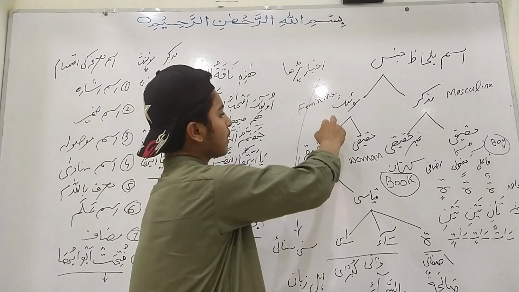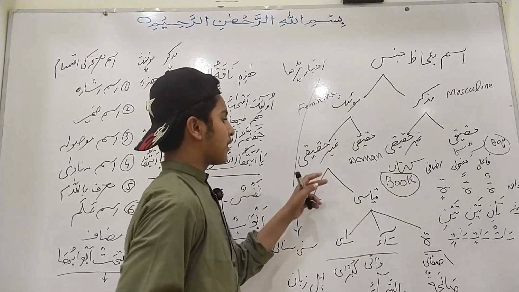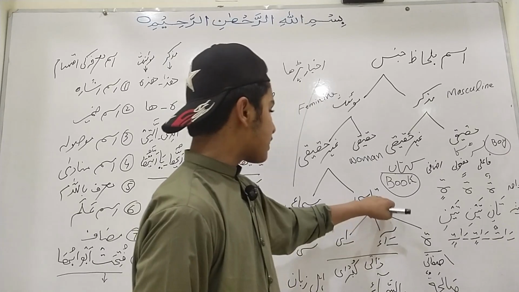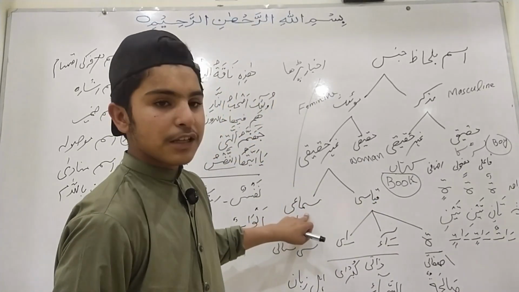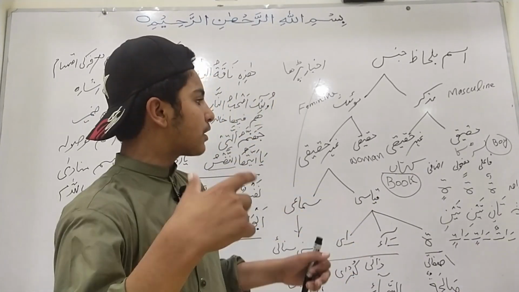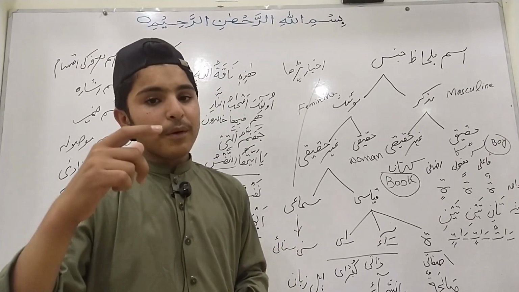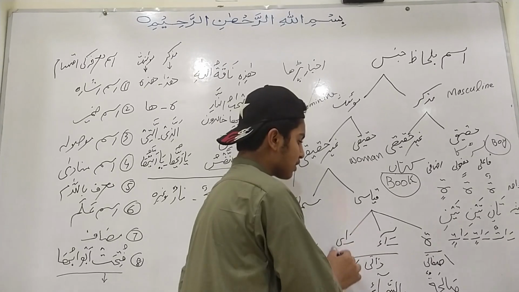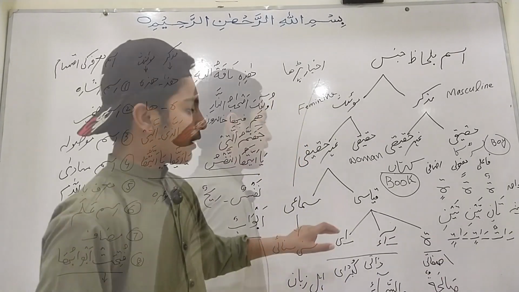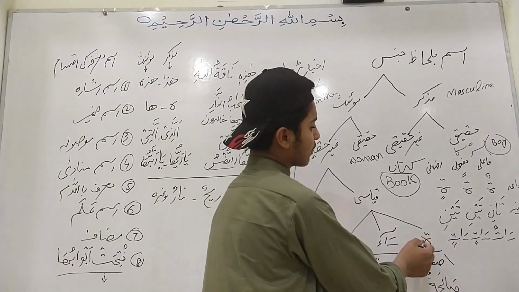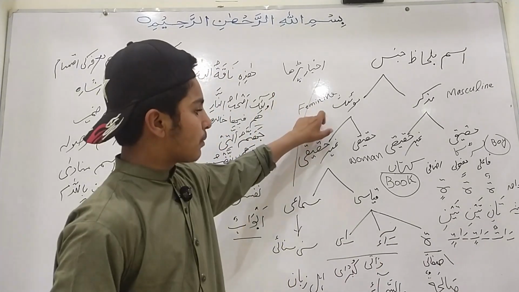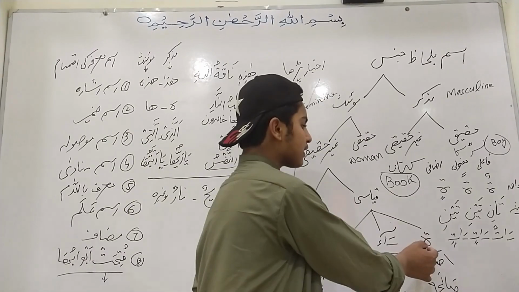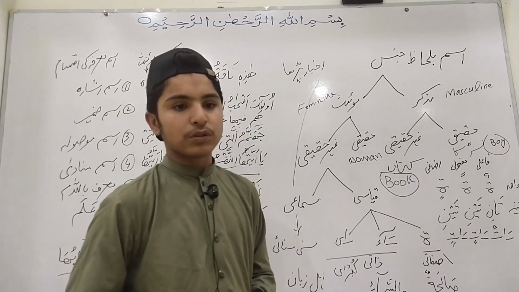Muannas ghair hakiki, unreal feminine, is further divided into two types. The first one is qiyasi and the other is simai. Qiyasi is the deductive feminine. A feminine will be known in the Arabic language by these three conditions. If a word has one of these three conditions, it will be known as muannas qiyasi, deductive feminine. The first condition is ta marbuta.